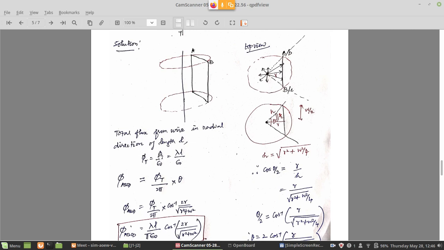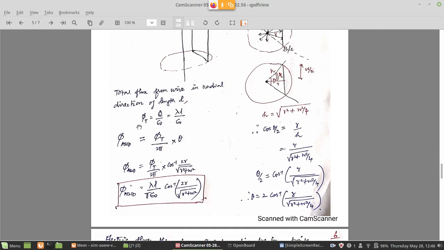But what is the charge here? Line charge. So the length of the wire is L, the linear charge density is lambda, so Q is lambda times L, because lambda is defined as Q by L. So the total flux is lambda L divided by epsilon naught.